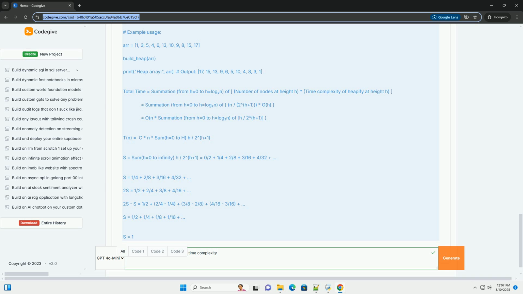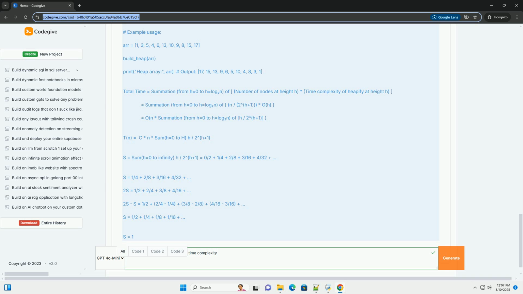3. Total time complexity. To calculate the total time complexity of the build heap algorithm, we need to sum the time complexity of heapify for all nodes. For evaluating the sum: the summation from h = 0 to h = log2 n of h/2^(h+1) converges to a constant value less than 2.